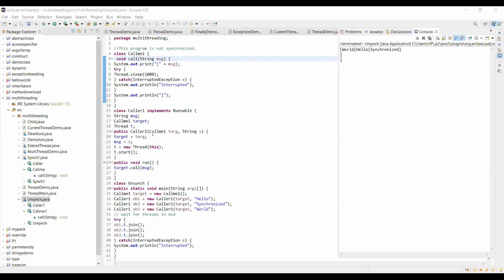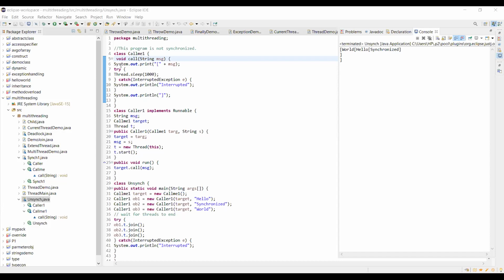Second way is by using one block. Inside that block, the method would be called. So we have to call the method inside the block. First way is, what is the first way? Using the synchronized keyword on the method, so we make the method itself a synchronized method. While writing the definition of that method, the prototype, the header, we have to use the synchronized word to make that method, or that resource, synchronized.